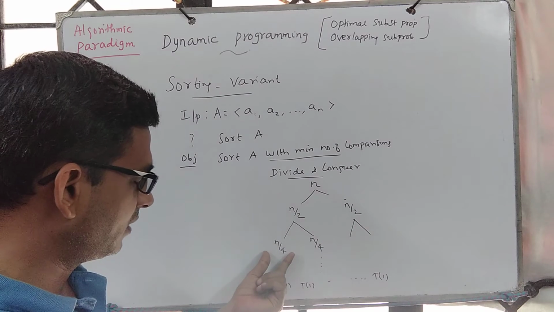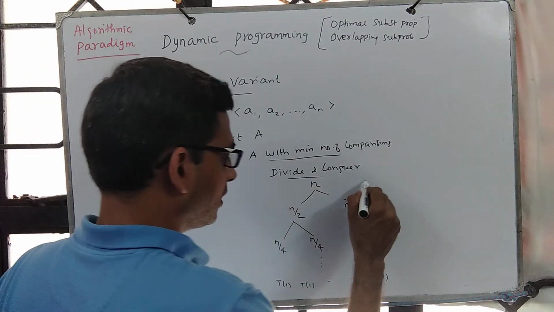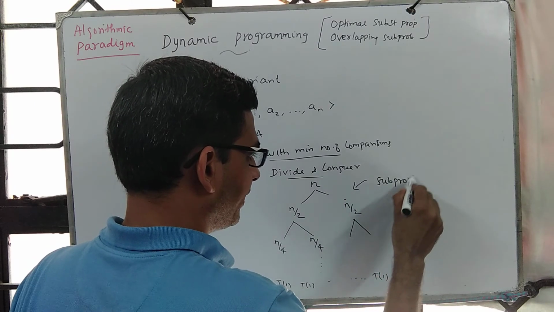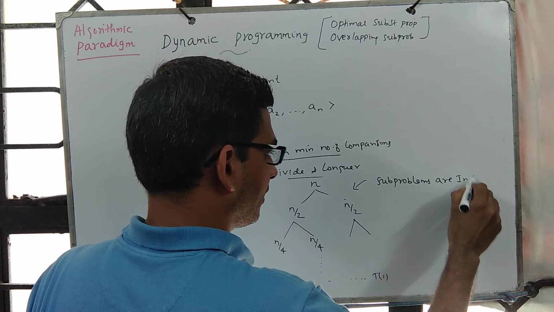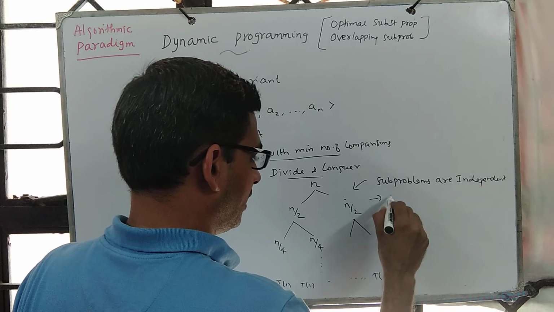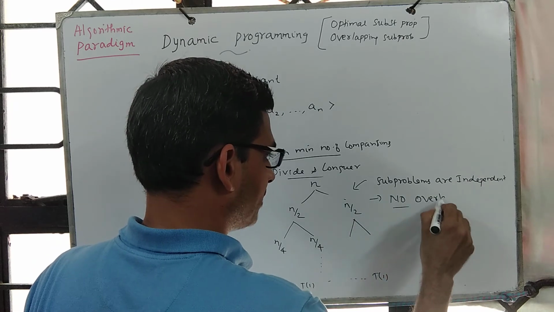So is the case with this n by 4, this n by 4 and so on. Which means these subproblems are independent, or there are no overlapping subproblems.